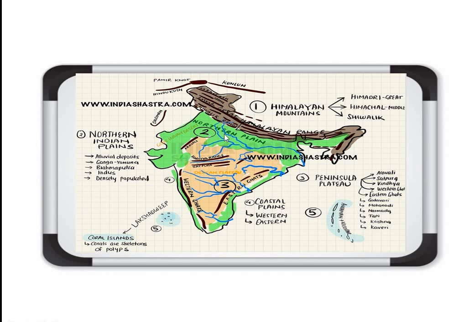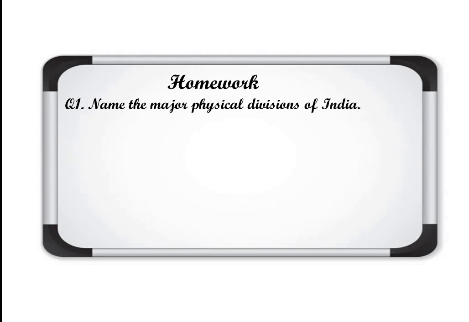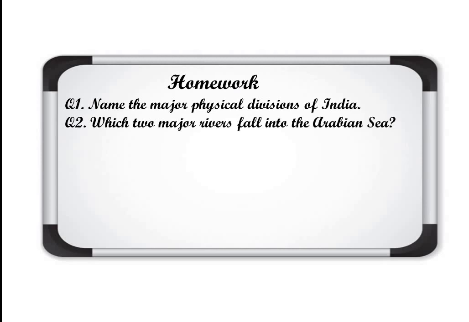Now let's move towards the homework. Question number 1. Name the major physical divisions of India. Here you will write the names, and this question can be asked separately also, like write a short note on the desert, write a short note on the Himalaya. Okay? Then the second question: which two major rivers fall into the Arabian Sea? Here we are talking about the west flowing rivers basically. Clear? So you will write two major rivers here.